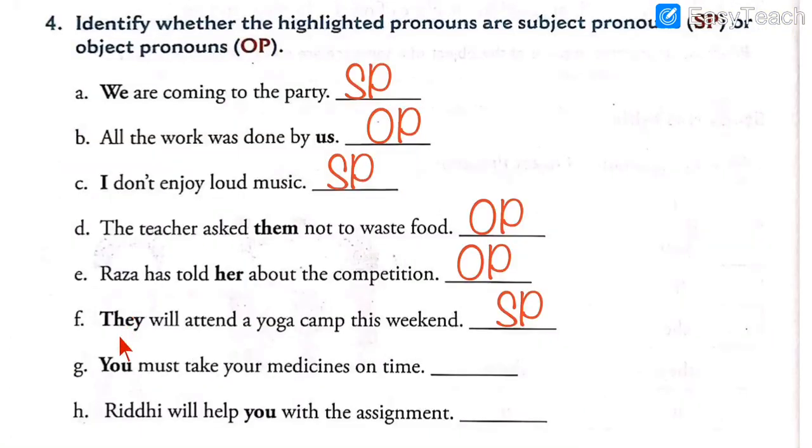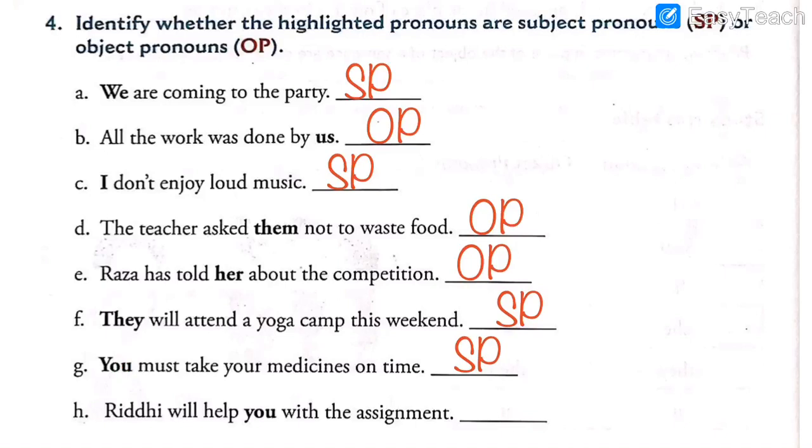So here we can clearly see you must take your medicines on time. Maybe a mother is telling her child. So she is talking to one child at a time. It is singular. So when it is singular, it is subject. Remember the explanation that I told you, you is common in subject and object, but if it is singular, if it is one person, then it is subject pronoun. So answer number 7 again will be SP, subject pronoun, because we are talking to one person at a time.